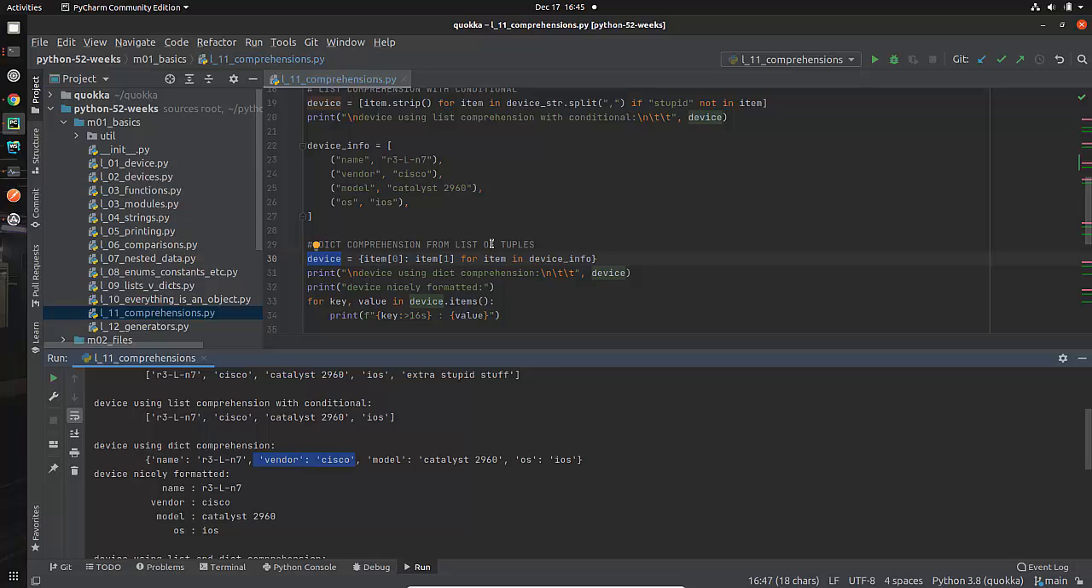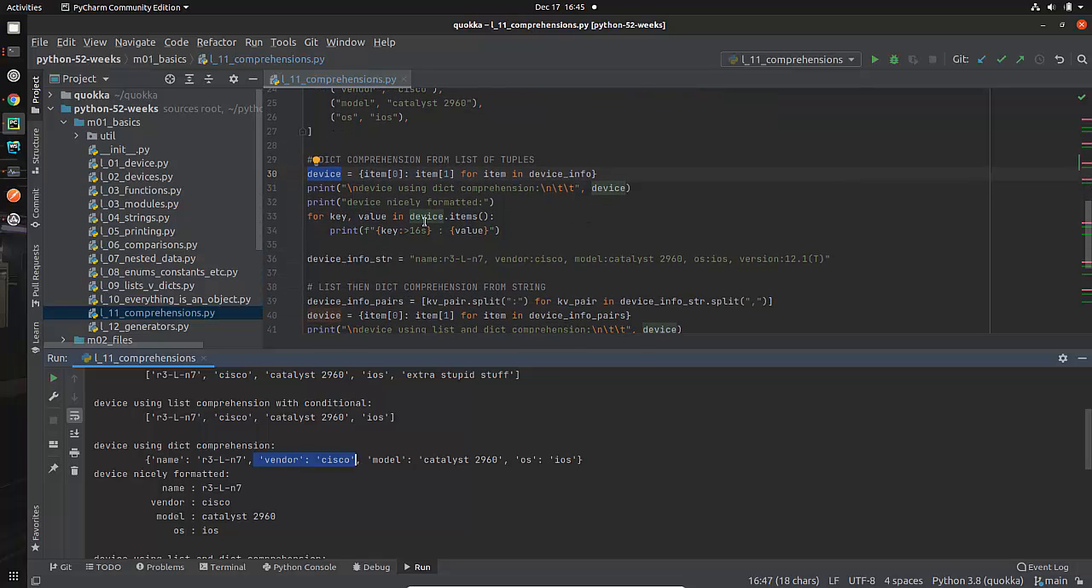All right? What I did after that is I went through and did this thing that we've done before where I just print it in a pretty manner. This is a lot easier to read. Name, vendor, model, OS, etc. So that is a simple dictionary comprehension.